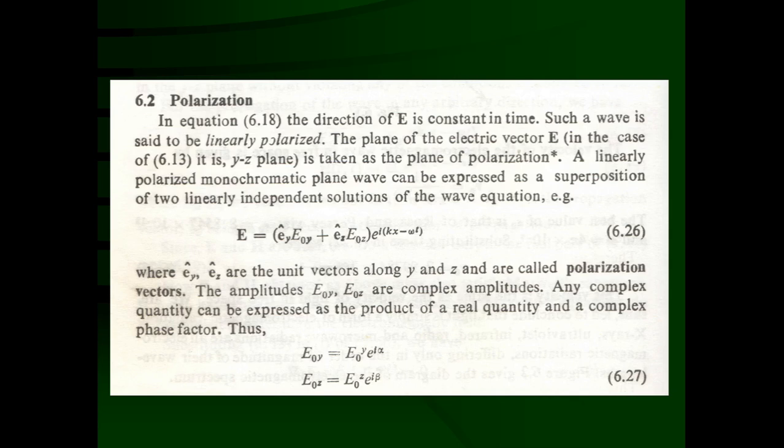Here ŷ and ẑ are unit vectors along the y and z axes and are called polarization vectors. The amplitudes E0y and E0z are the complex amplitudes of the electric field vector along the y and z directions.